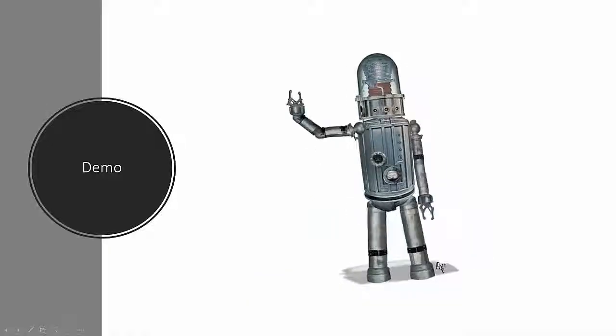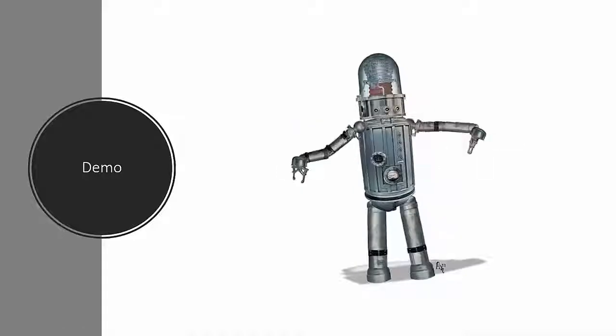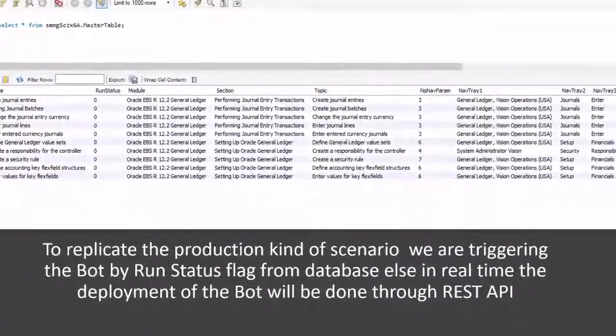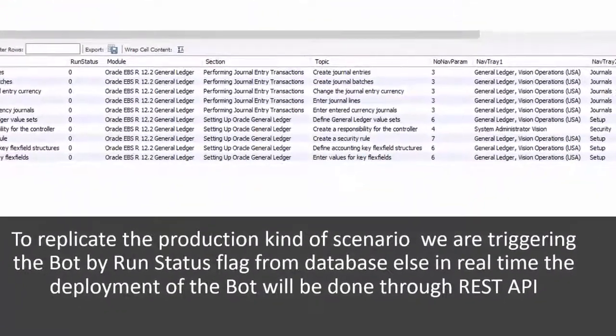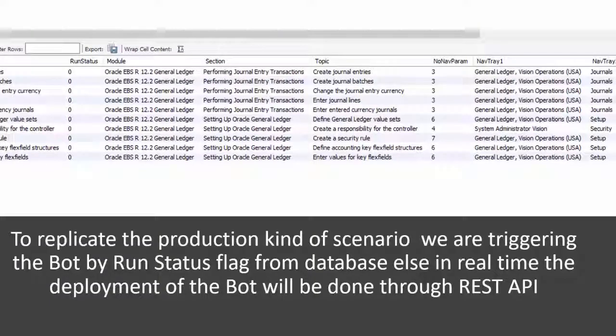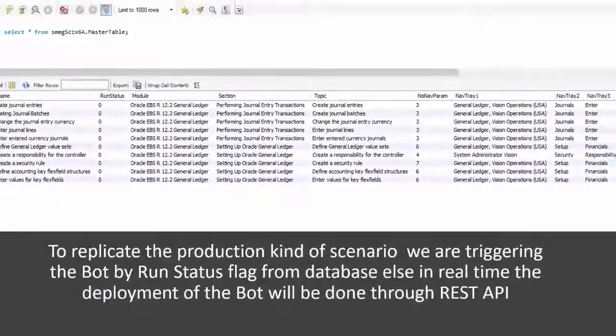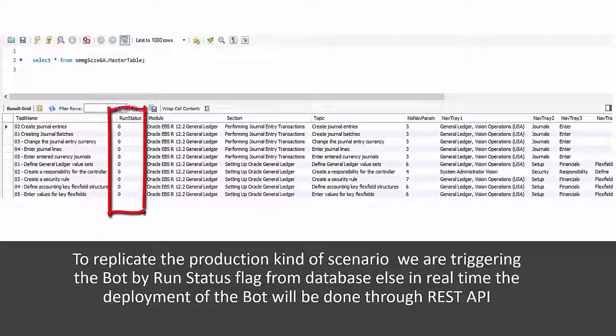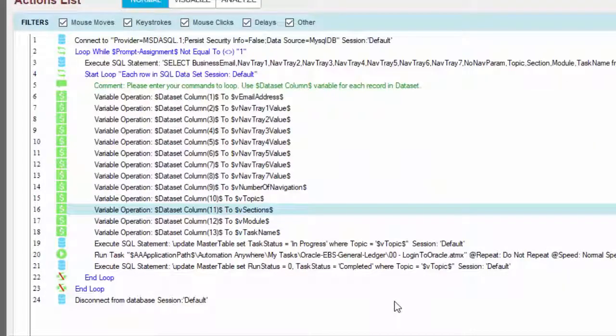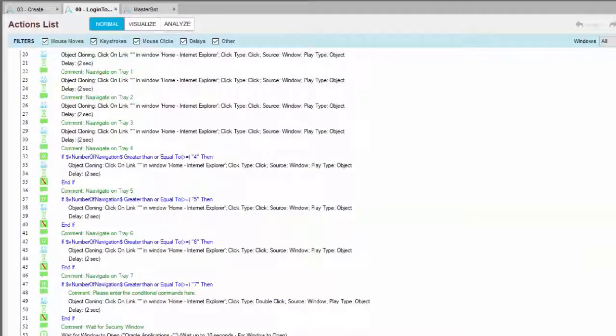Now let's look into the demo of the Smart General Ledger Digital Worker. During the recording of this video, we did not have the active bot runner license. So just to replicate the production scenario, we are triggering the bot by run status flag from the database. Else, in real time, the deployment of the bot will be done through REST API. So we will be running this master bot in an infinite loop such that it can track the change of run status flag from the database and run the appropriate task on this machine.